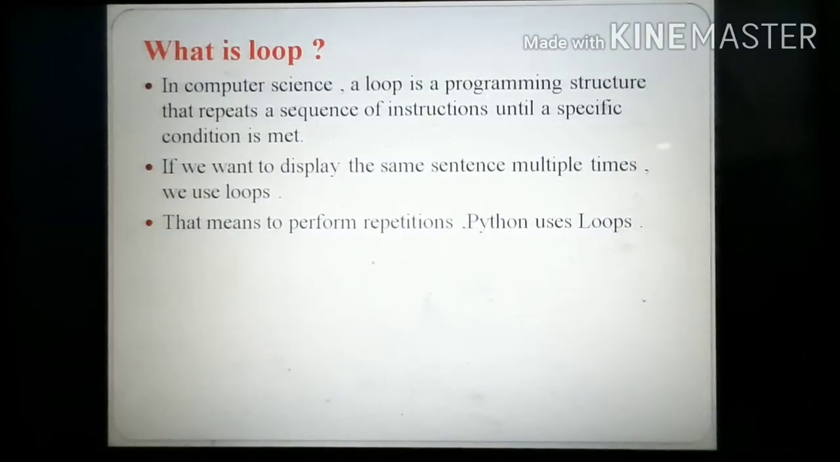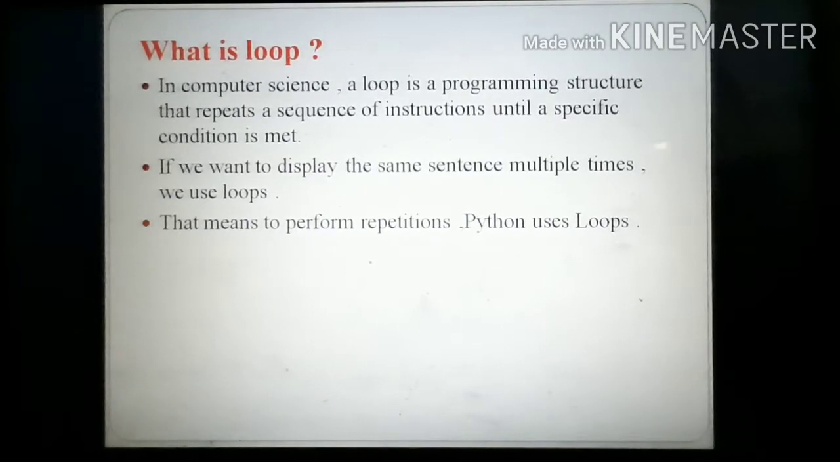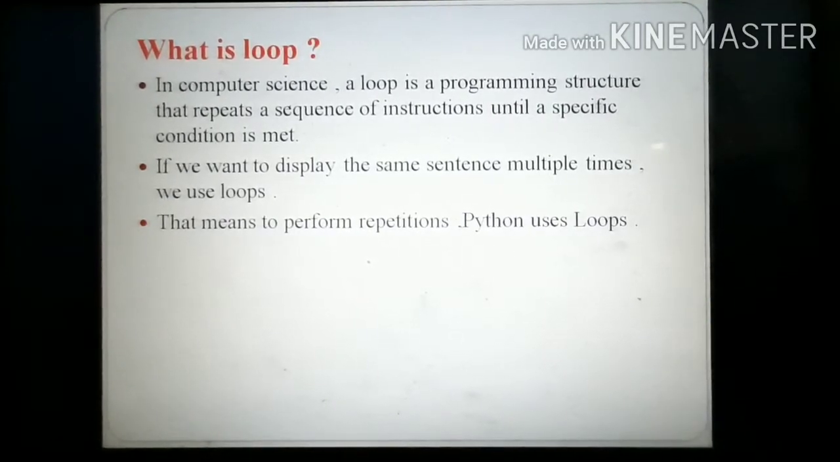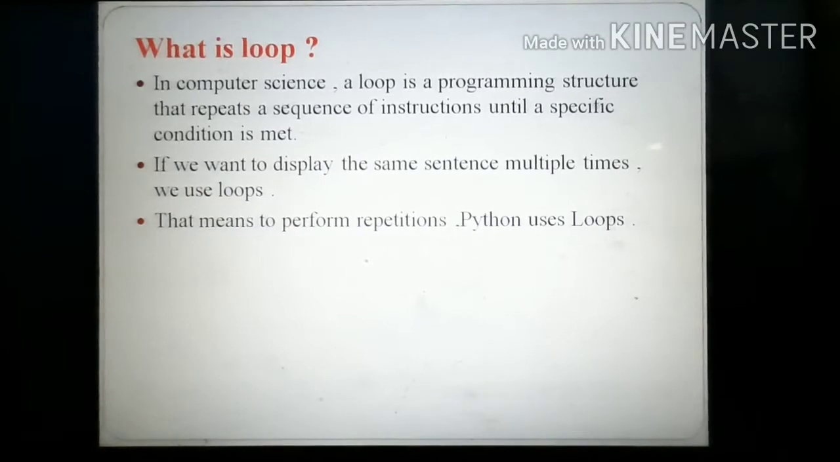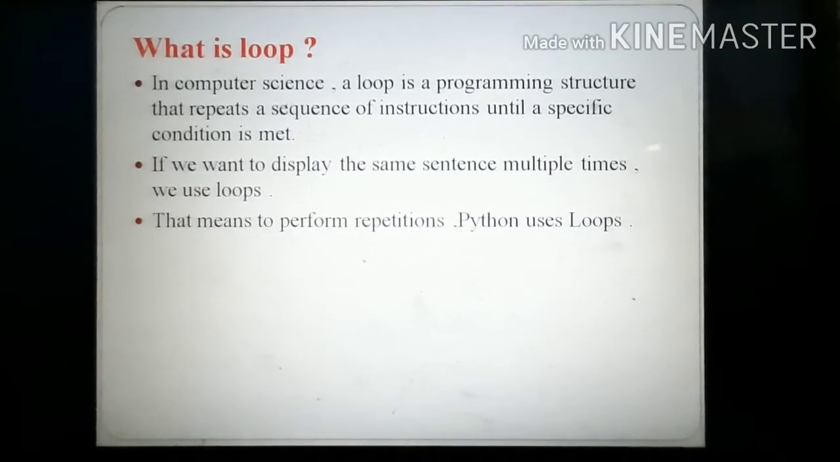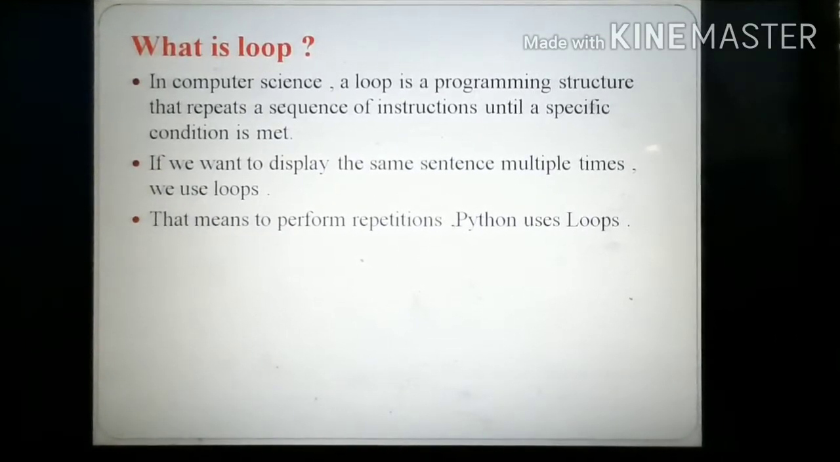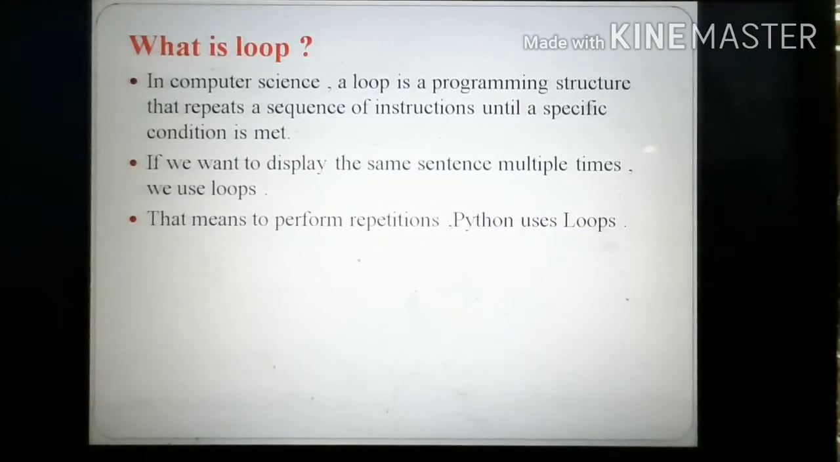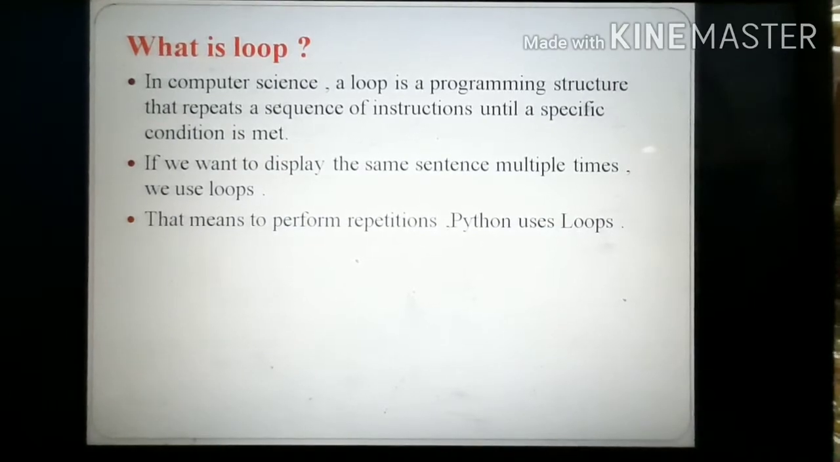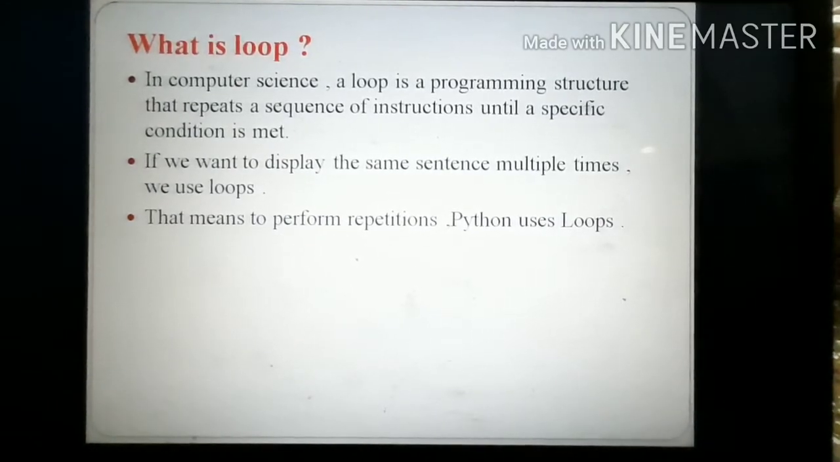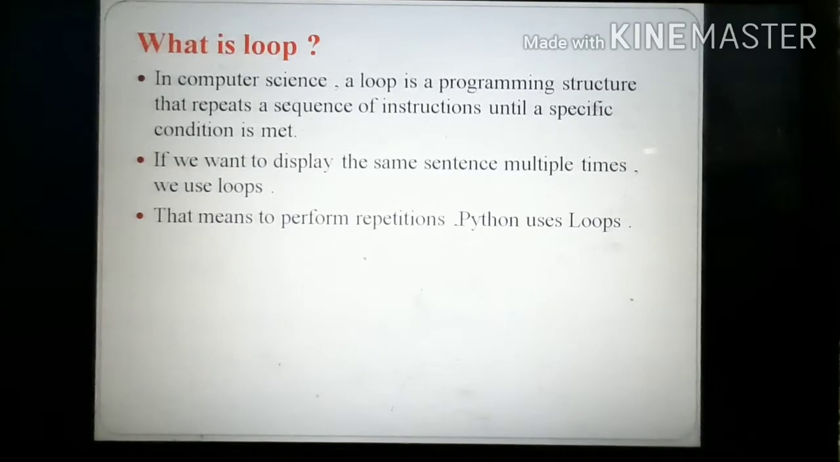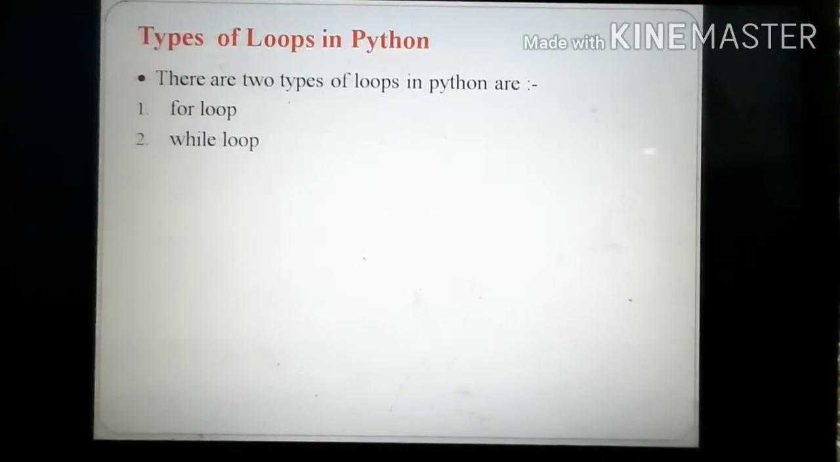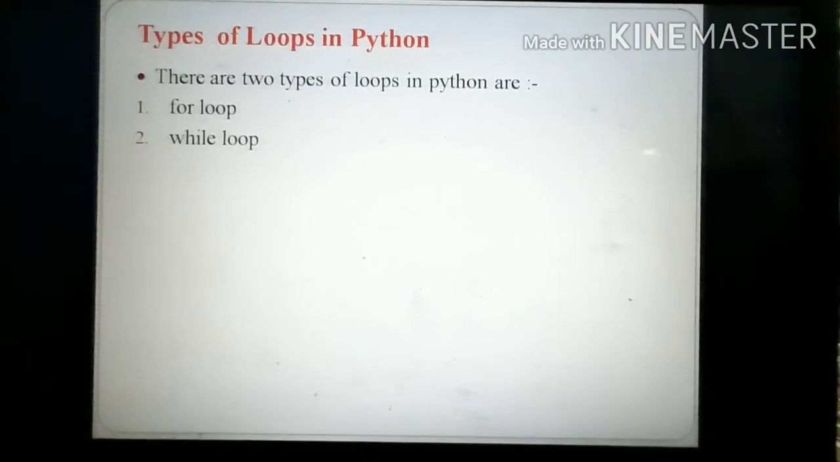First we discuss what is a loop. In computer science, a loop is a programming structure that repeats a sequence of instructions until a specific condition is met. That means if you want to display the same sentence multiple times, we use the concept of loops. When the particular condition is false, then the control of the statements goes out of the loop. In Python, there are two types of loops. The first one is the for loop, and the other one is the while loop.